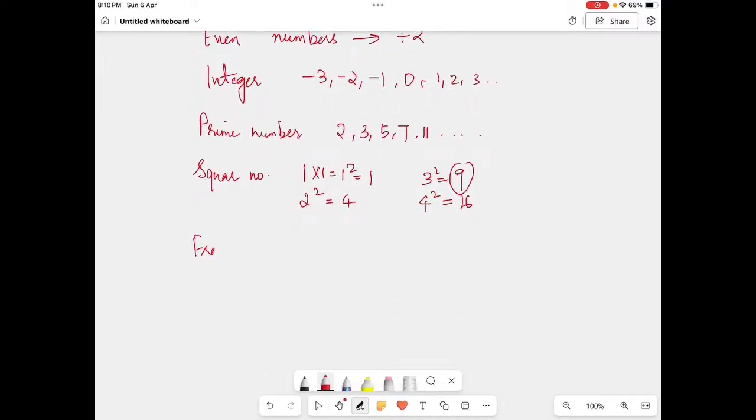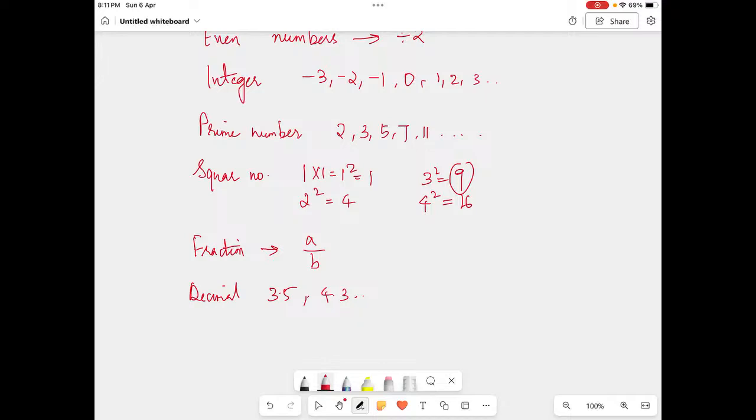Fraction is written in the form of numerator and denominator. So a fraction is just in the form of a upon b, where a and b can be any number, except that b is non-zero, meaning it doesn't equal 0. And a decimal means it has a decimal point, like 3.5, 4.3, and it goes on. I hope you all understood the types of numbers we have studied till now.